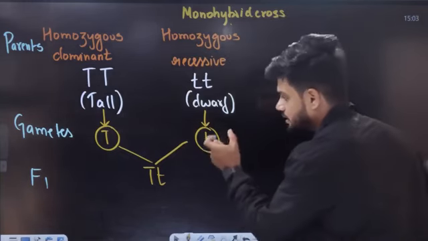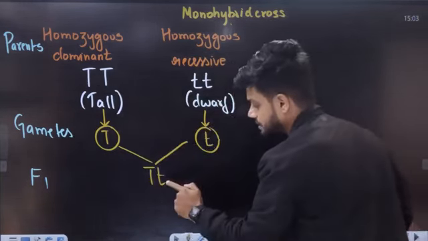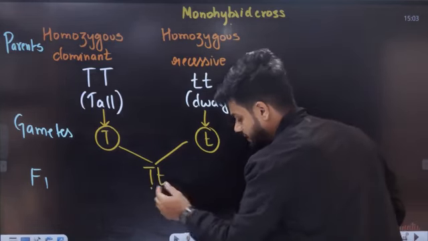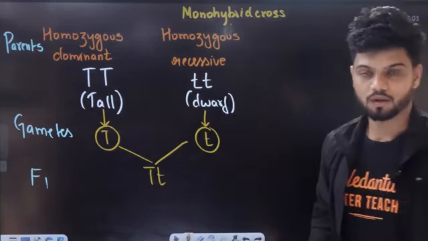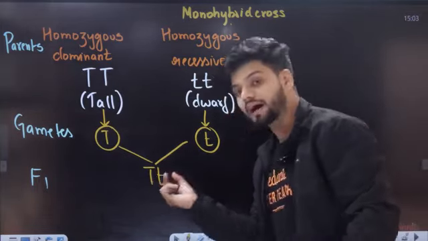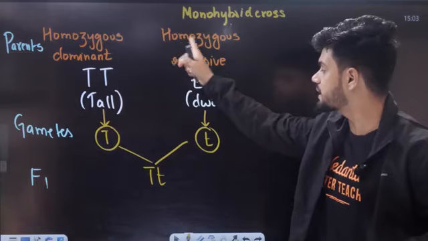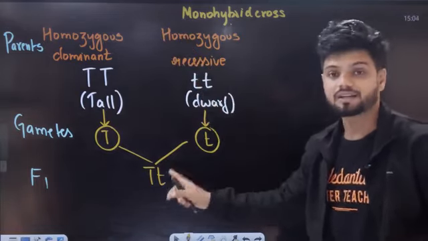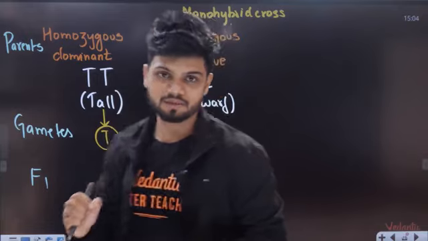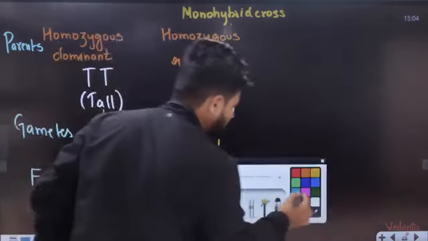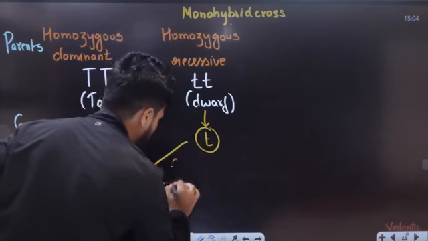Now students, tell me, here we have capital T from tallness, small t from dwarfness. Now two alleles are present together for one organism. And when two alleles are different, here homozygous means same. This right here is now heterozygous condition. This is called as your heterozygous condition.